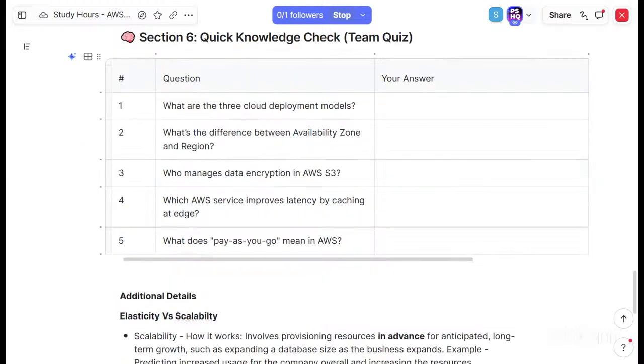Quick knowledge check: what are the three cloud deployment models? We discussed this earlier, right? I forgot. Hold on, I will go ahead and write it. IaaS, PaaS, SaaS.